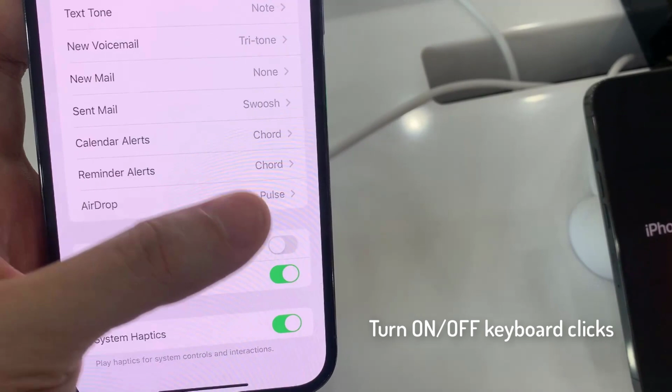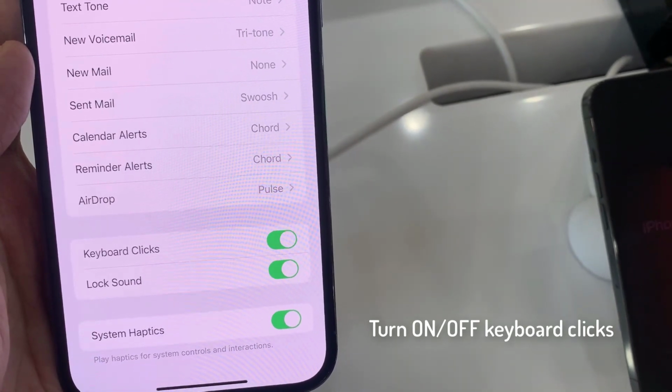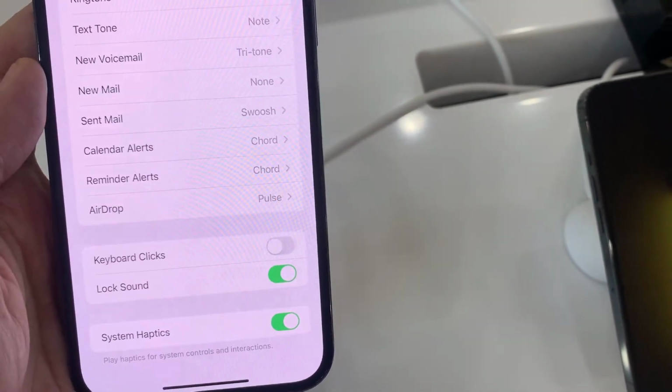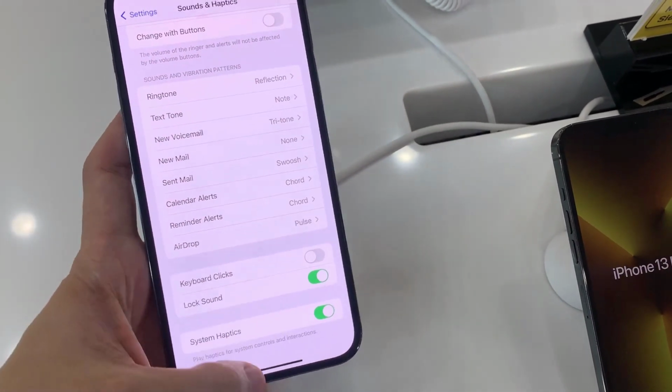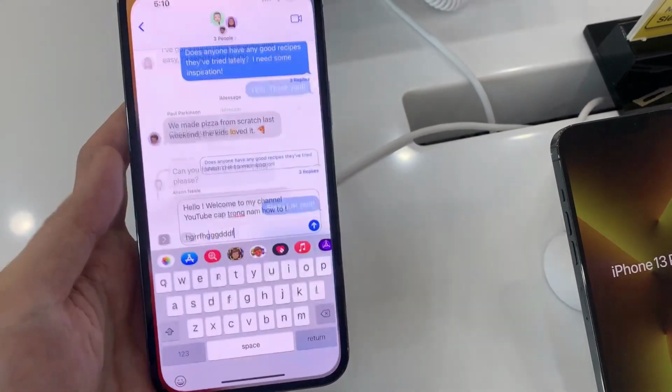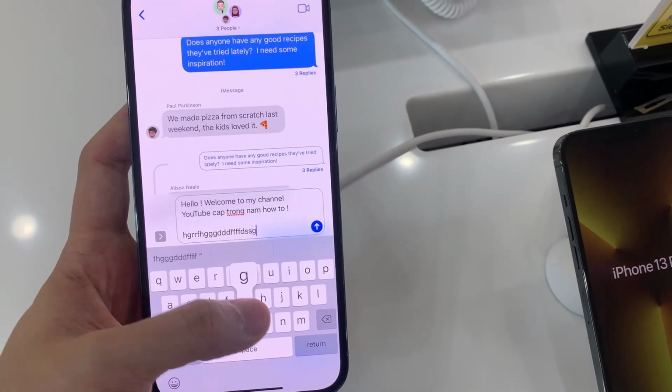Tap on the switch to turn off or turn on. So if I switch it off, now I'm just going to bring up a message. And if I start to type, it will not make any sound except the sound from my tapping.